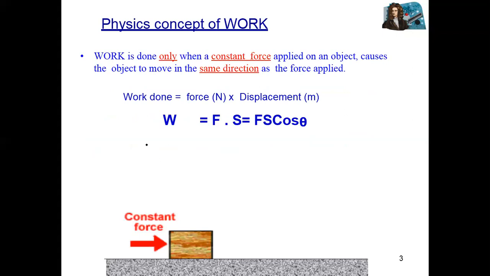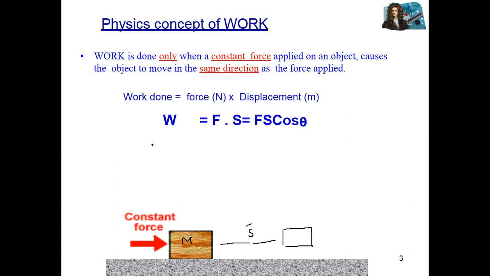What is work? In physics, work means when a force is applied on a body and it covers some distance. Force multiplied by displacement or distance. The dot product of force and displacement is called work. For example, suppose we have a mass m and you apply a force on it and it covers some distance, let's suppose displacement s.